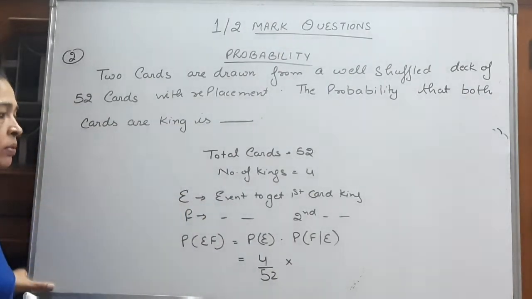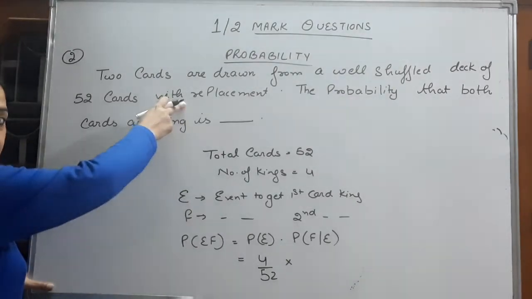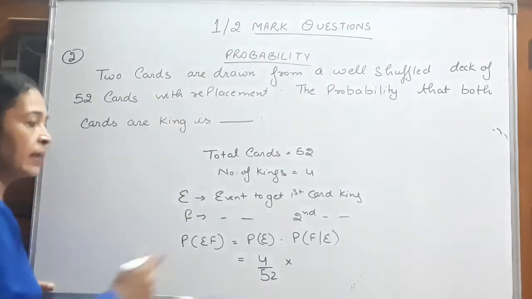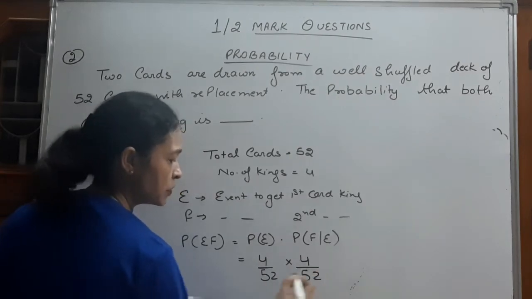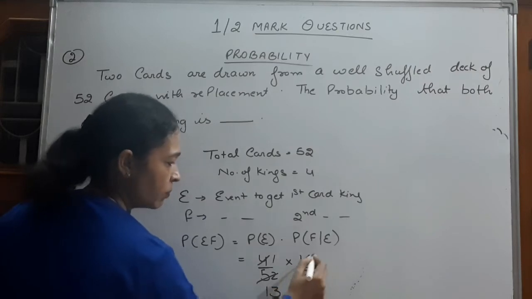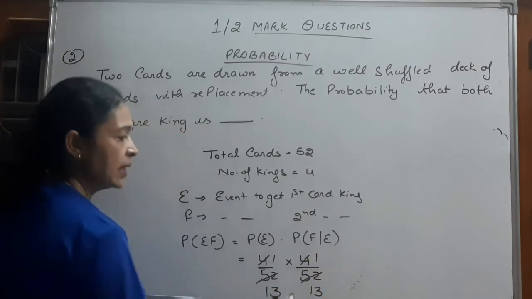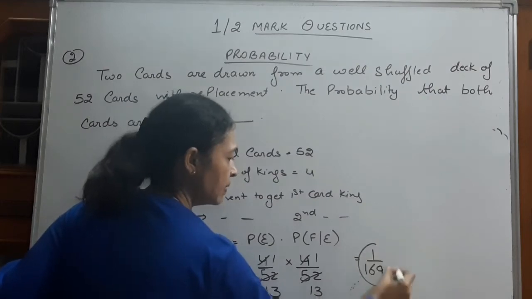We have to take the probability of second card king with replacement. We have replaced the earlier card. How many kings now we have? 4, total 52. 4 ones are 4, 4 13s are 52, so 1 by 13. 1 by 13 into 1 by 13, 1 by 169 is our answer.